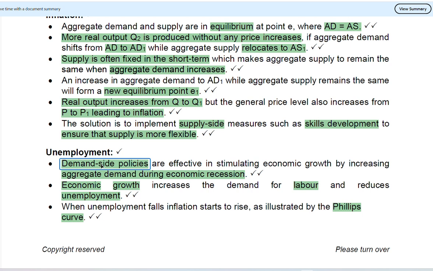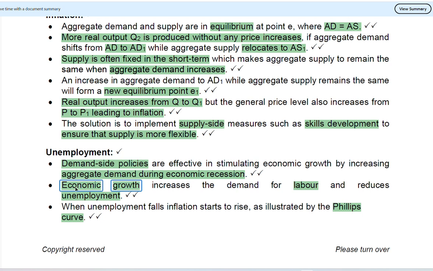The demand side policy is effective in stimulating economic growth by increasing aggregate demand during an economic recession. The demand side policy is effective to ensure that the country gets out of recession. And why does the country get out of recession if there is more quantity produced? It is because there will be more employment, people will have money, and then they will be able to do what? To buy the goods from the shop. If more people are buying goods from the shop, it subsequently means we're going to have an issue where the producers are saying there is more demand and they want to increase the price.